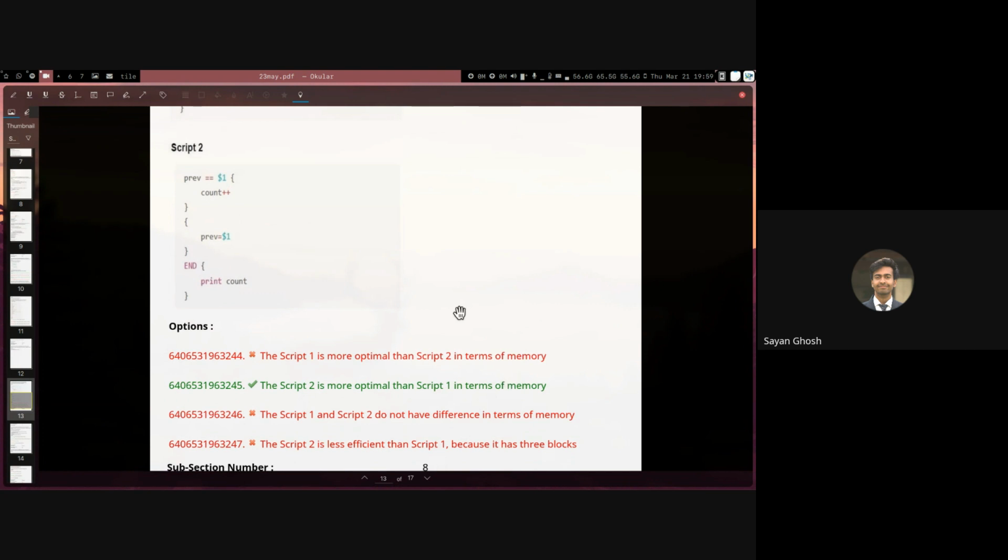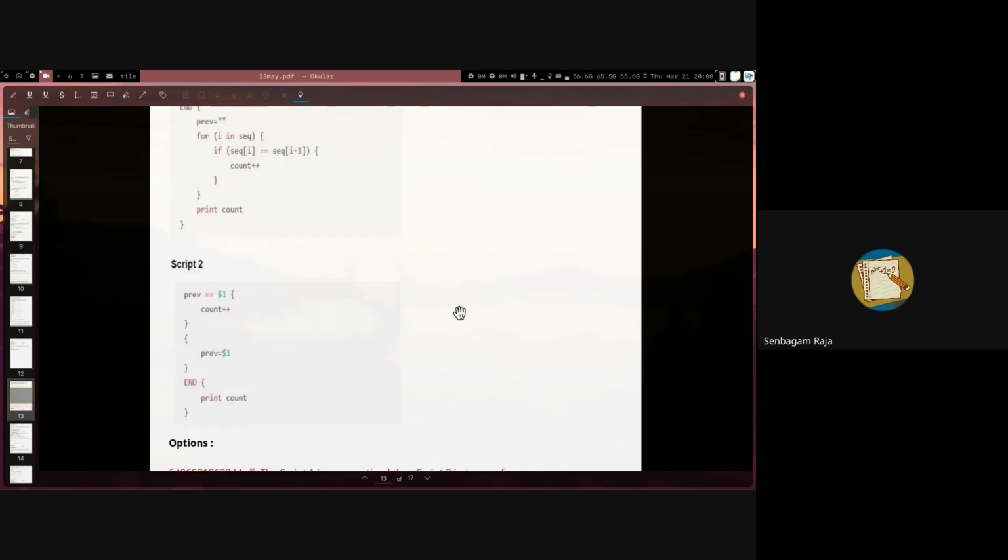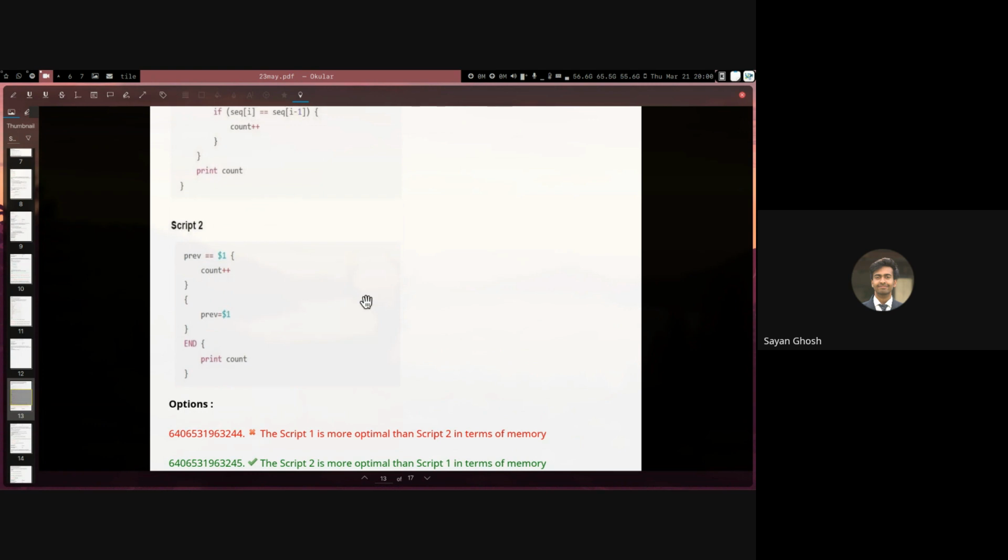Sir, how do you say that script 2 is more optimal, sir, compared to script 3? There's no script 3 here. Sorry, script 1 is more optimal than script 2. No, script 2 is more optimal than script 1.